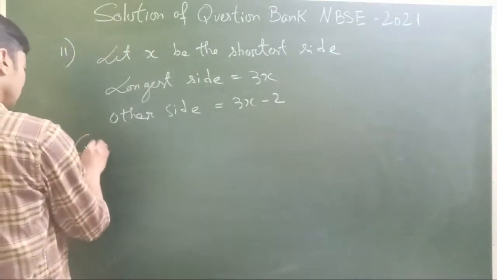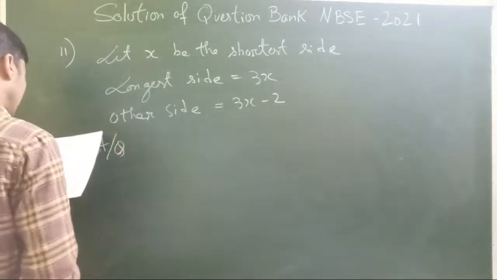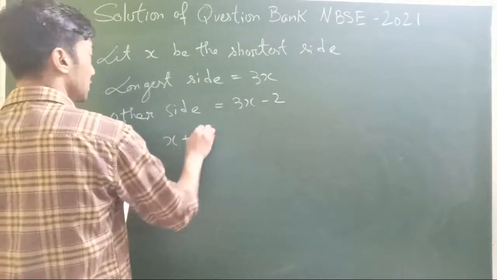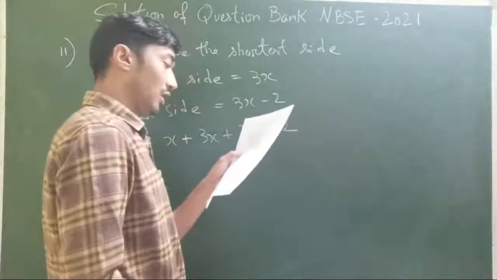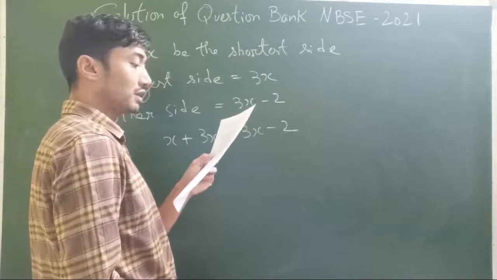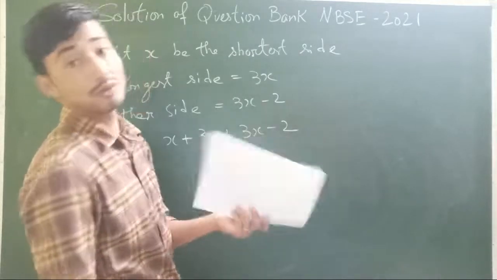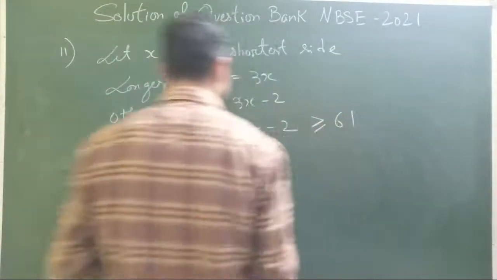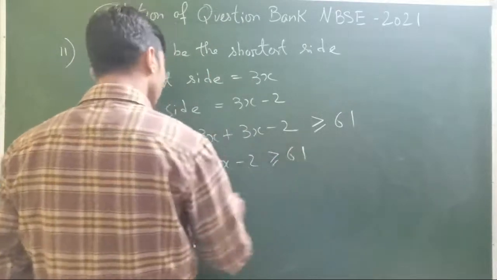Now, as per the given condition, the perimeter of the triangle, perimeter means sum of all the sides: x plus 3x plus 3x minus 2. The perimeter of the triangle is at least 61 centimeters. At least, it can be more. So it should be greater than or equal to 61. 7x minus 2 greater than or equal to 61, as we have already seen.